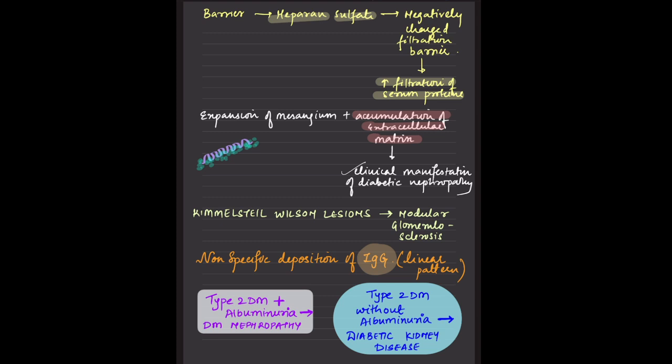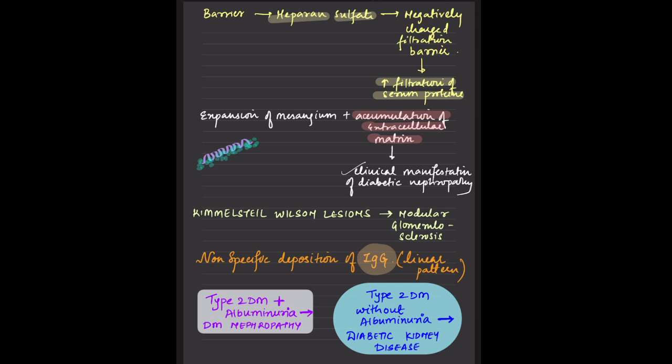Now, are diabetic kidney disease and diabetic nephropathy the same? Actually not. Most of the time we define the patient as having diabetic kidney disease, but the patient should have proteinuria, right?